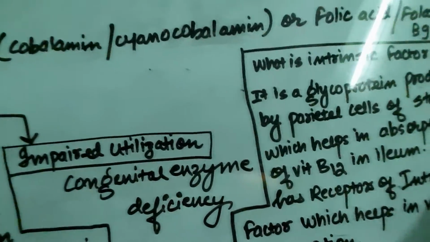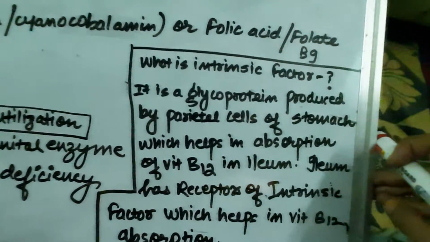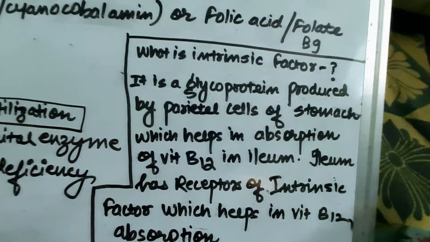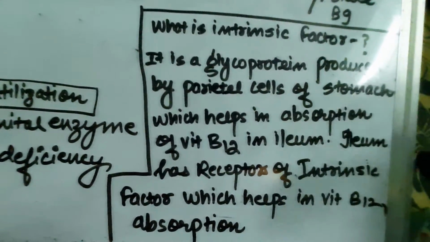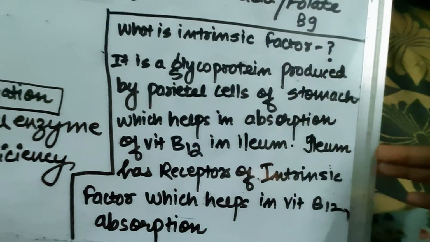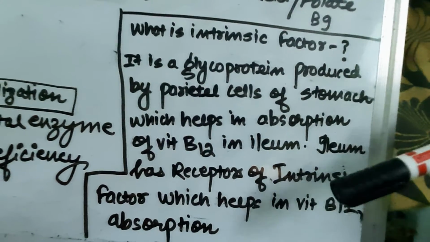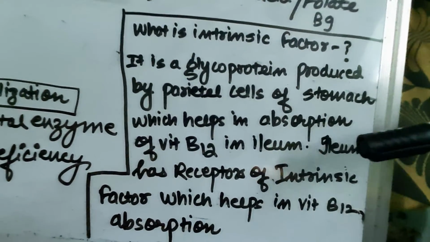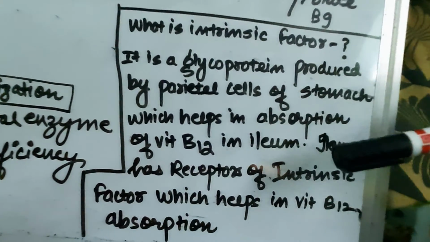Now, here is a short note about what intrinsic factor is. Intrinsic factor is actually a glycoprotein which is produced by the parietal cells of the stomach, which helps in absorption of vitamin B12 in the ileum. Ileum is the last portion of your small intestine which has receptors for intrinsic factor, and thus it helps